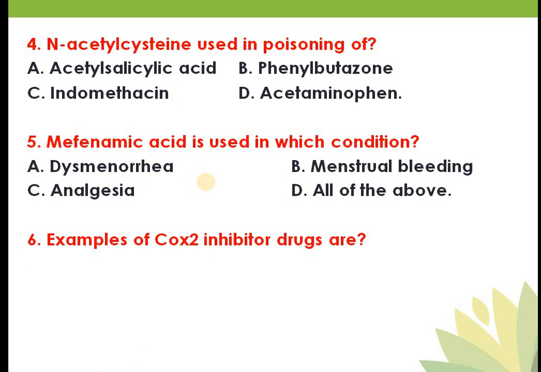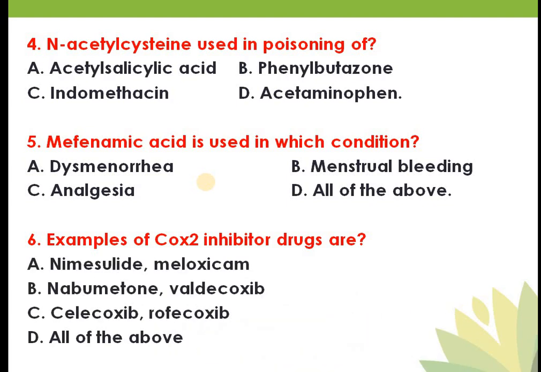What are the examples of COX2 inhibitor drugs? So your options are: option A nimesulide, meloxicam; option B nabumetone, valdecoxib; option C celecoxib, rofecoxib; and option D all of the above. In this question also your answer is all of the above. So how will I explain? So you will say, sir कैसे हो सकते हैं, COX2 inhibitor तो सिर्फ कॉक्सीब पे, तो अब यहाँ पे nimesulide ऑप्शन है, meloxicam है.